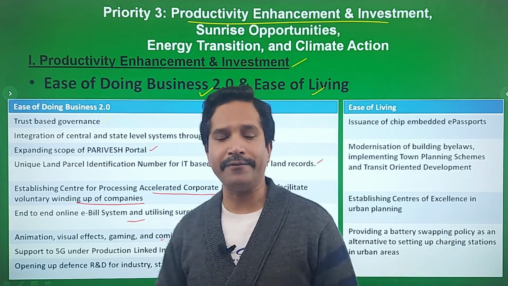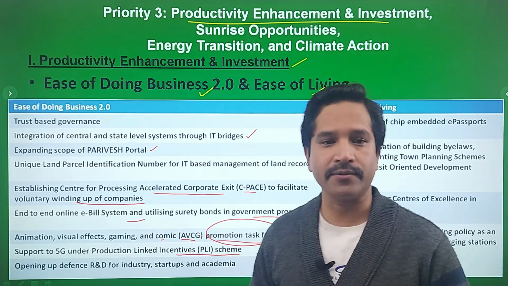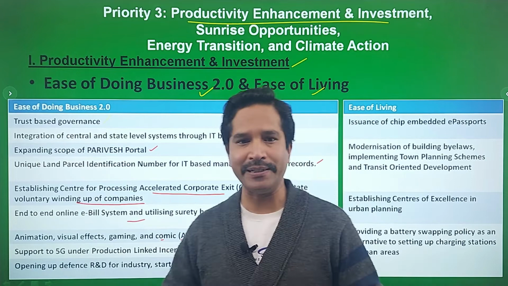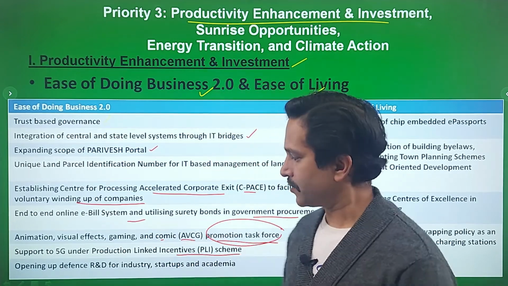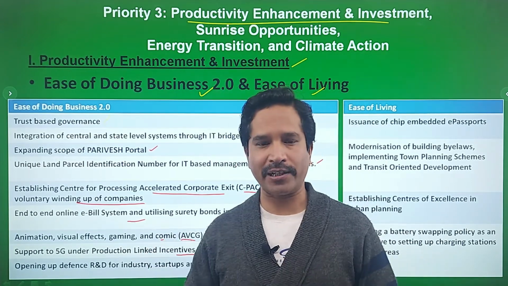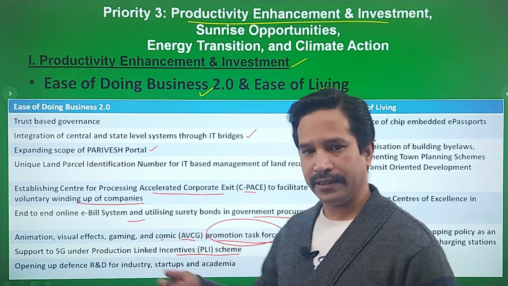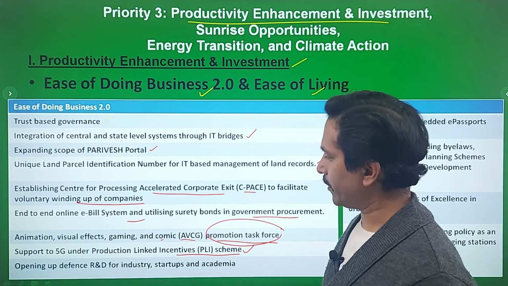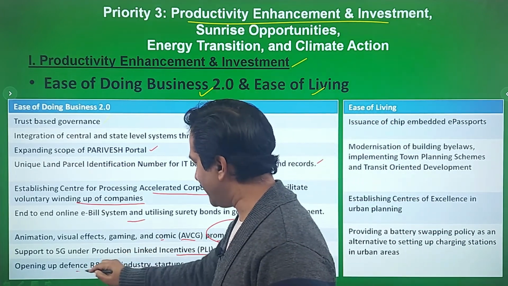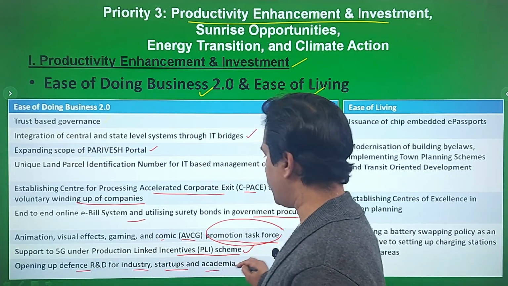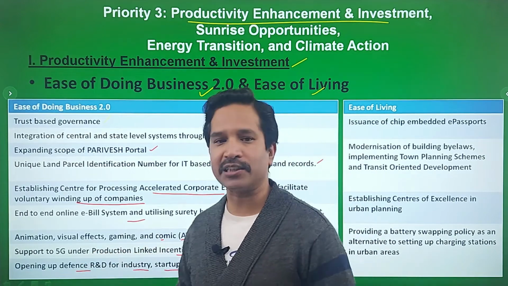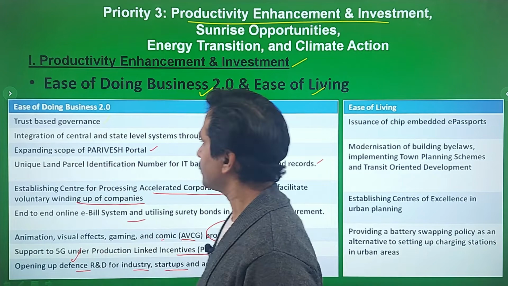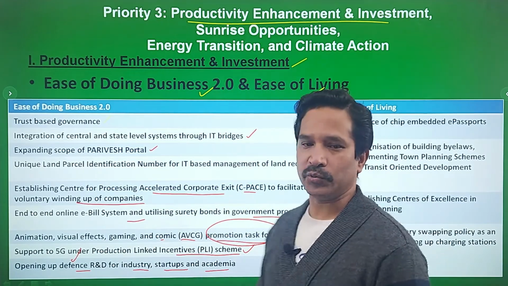Well, 5G mobile service will be launched in the year 2022-23 to provide a high speed network to the residents, and for this, spectrum auctioning will begin in the coming year only. So this is also a good initiative. Opening up defense R&D for industry, startups and academia. So this is again to promote the Atmanirbhar Bharat concept in the defense area. So this is ease of doing business 2.